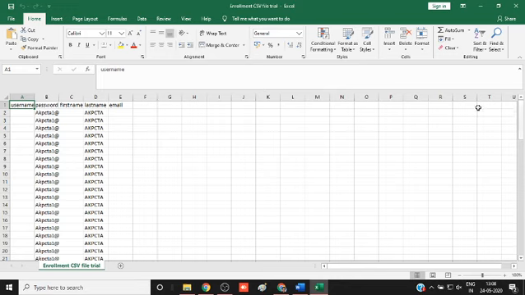What is called the mobile app. See here, you have to give username. Here you have to give password. Here you have to give first name. Here you have to give last name. Here you have to give email of all students.